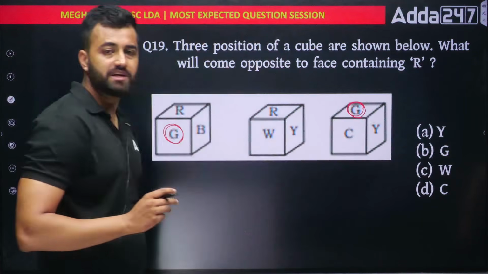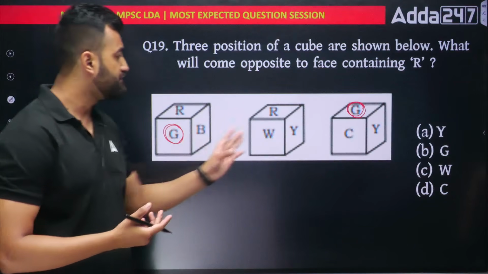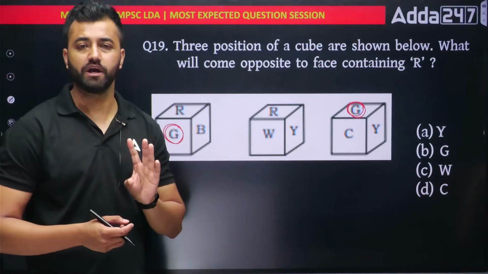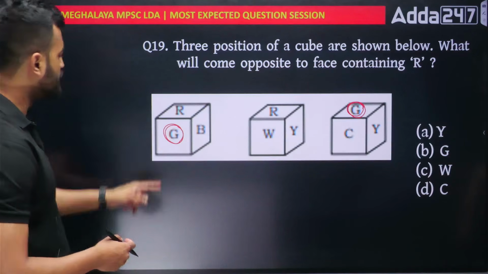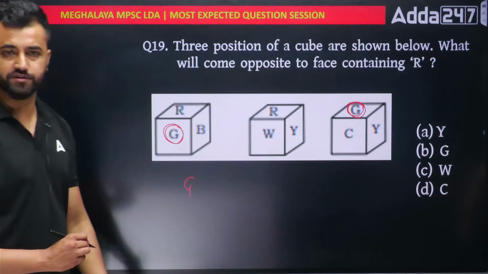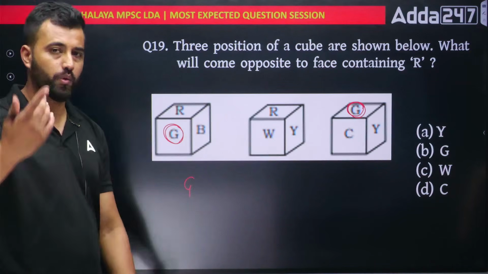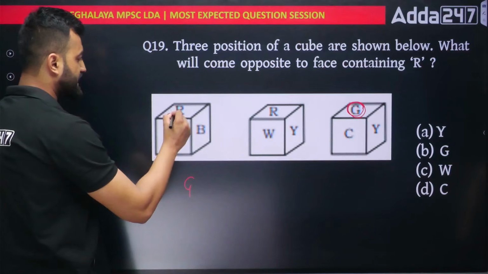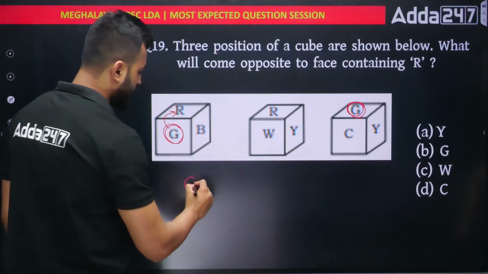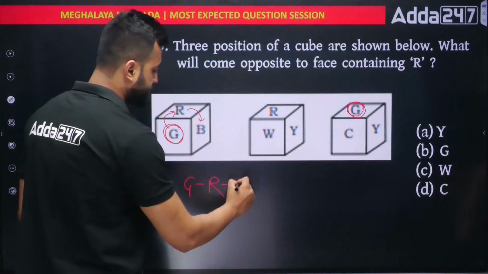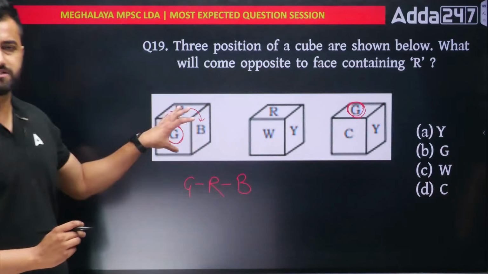Why? Because it gets easier when you have a single common face. We can get everything in a single step. Let me show you how to do it. We see that G is common, so write down G. Whoever is common, you have to write that first. Then you can go clockwise or anti-clockwise. It's your choice. I'm going clockwise. So if I move clockwise, I can see what's at the top, R. Write down R. Again go clockwise. What do you see? You see B. Just write B. Done. This dice is solved.